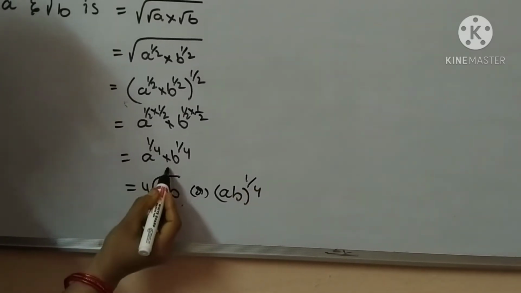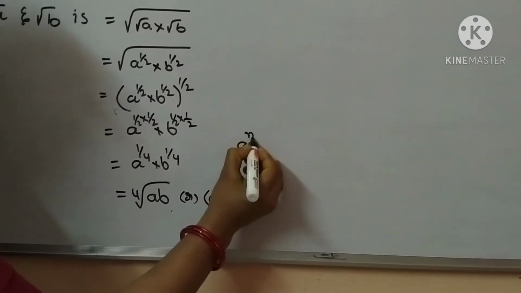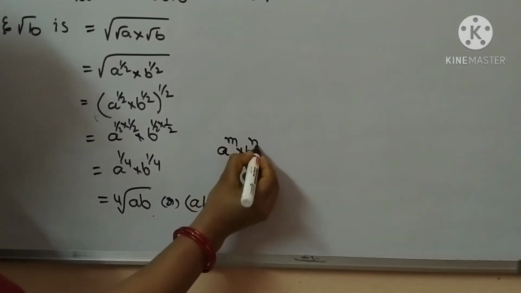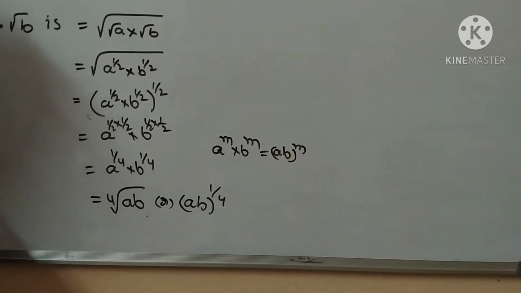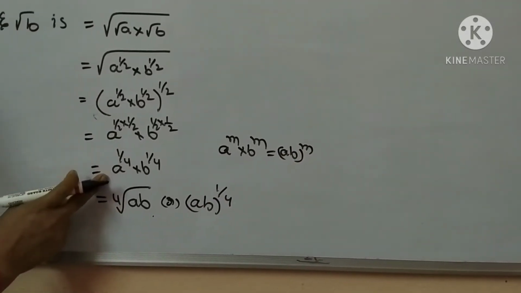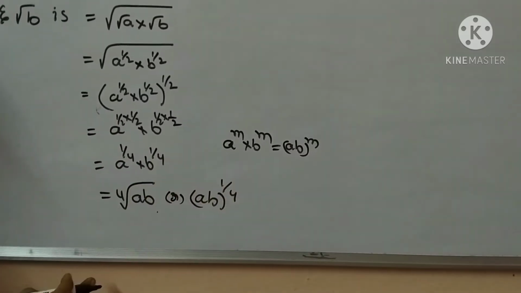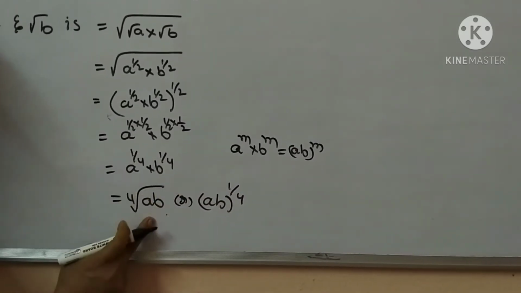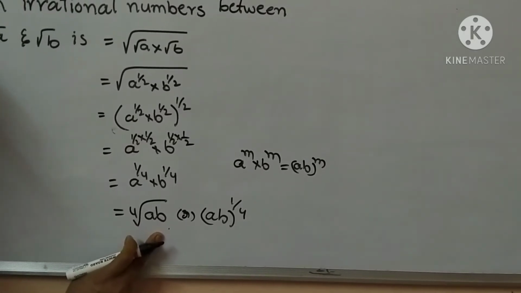A power m into B power m is equal to AB whole power m. It is a law of exponents. Comparing, A power 1 by 4 into B power 1 by 4 equals AB whole power 1 by 4, or the fourth root of AB. Did you understand children?